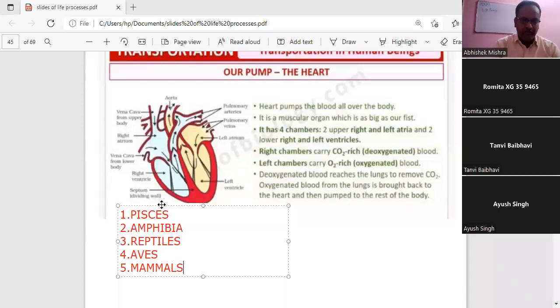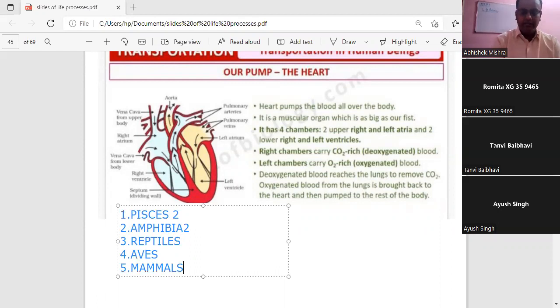Now, students, remember, after this, I'll tell you about the chambers of the heart in each class. The Pisces have a 2-chambered heart. Then amphibia also has a 2-chambered heart.